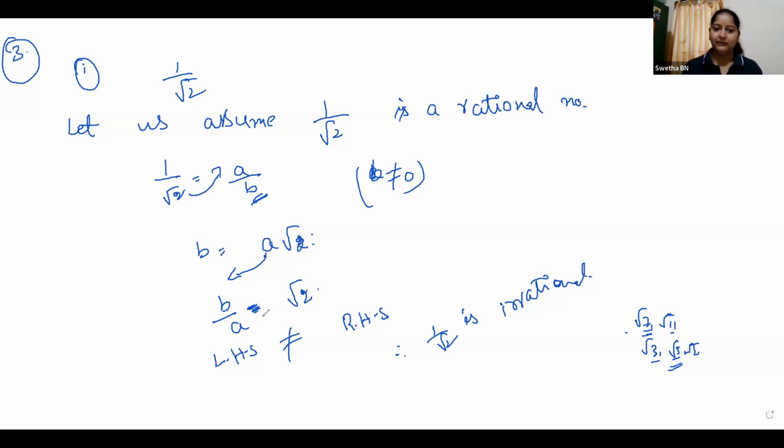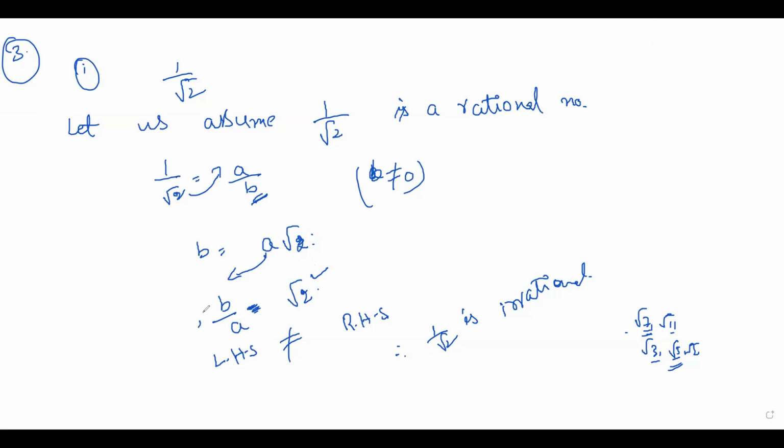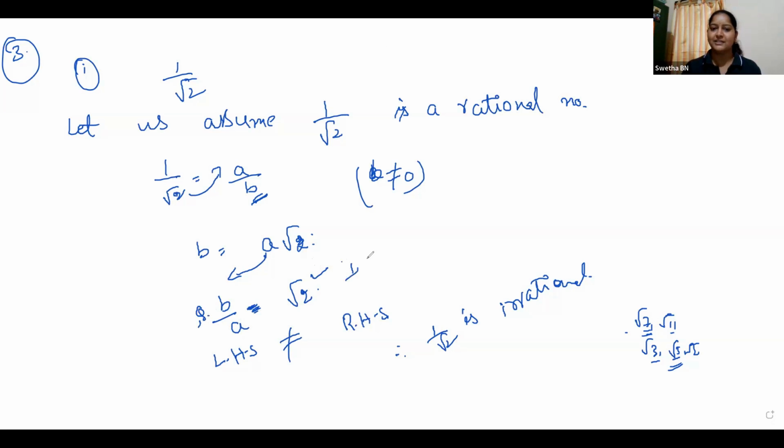Okay, I am asking, are they both equal or not? Already we have proved root 2 is an irrational number, right? And we know that b by a is which number? Is it rational or irrational? Ma'am, rational number. Yes, this is rational, this is irrational. So both are not equal, right? So our assumption was wrong. So 1 by root 2 is irrational. That's it. Very simple. Did you understand now?